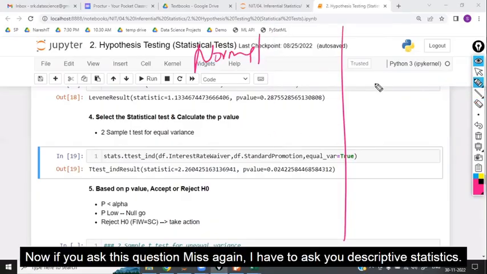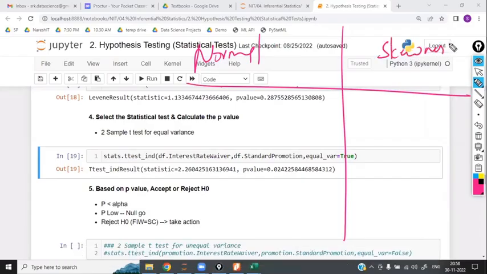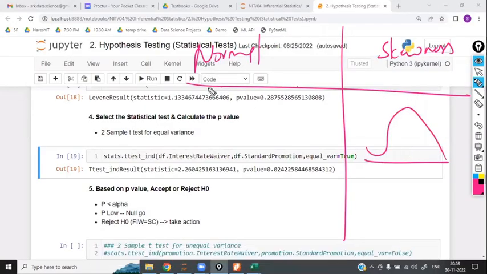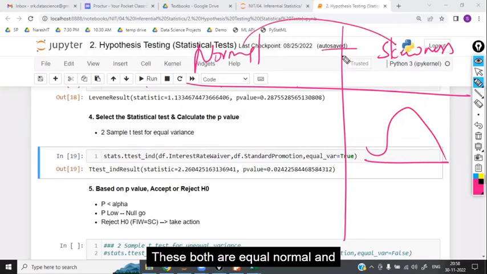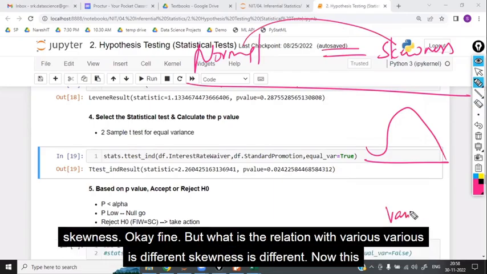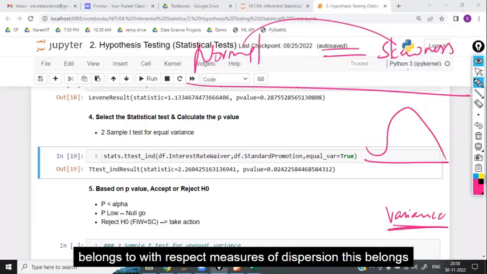Now, if you ask this question, again I have to ask you about descriptive statistics. If you are familiar with normal distribution and skewness value, what is the difference? Skewness is used to check whether the data is normally distributed or not. But what is the relation with variance? Variance is different, skewness is different. Variance belongs to measures of dispersion. Skewness belongs to measures of shape.